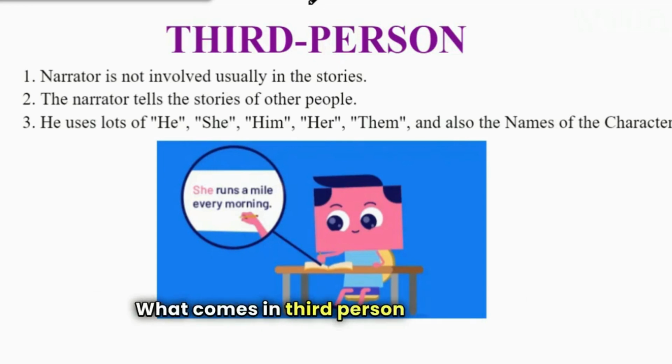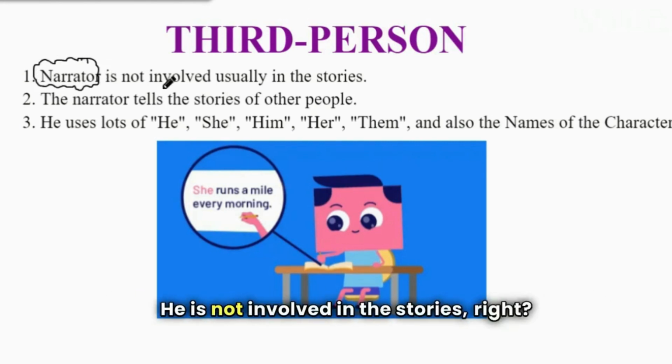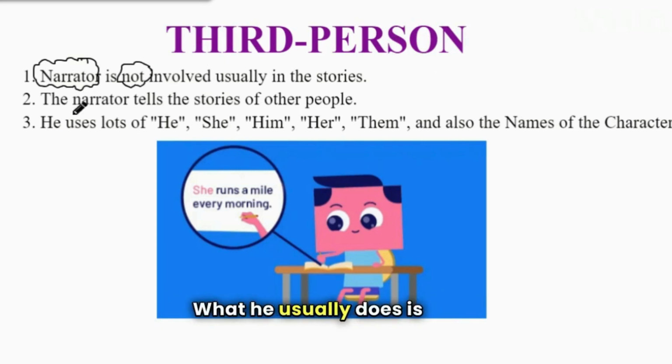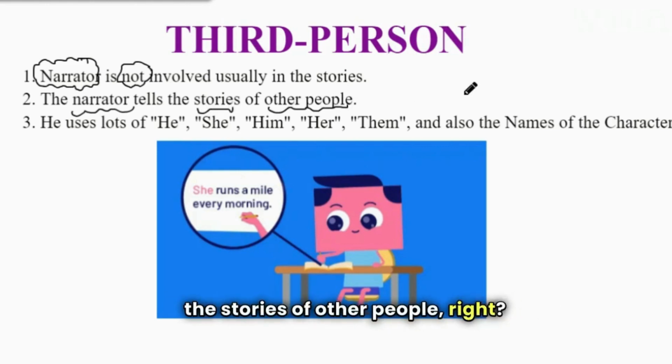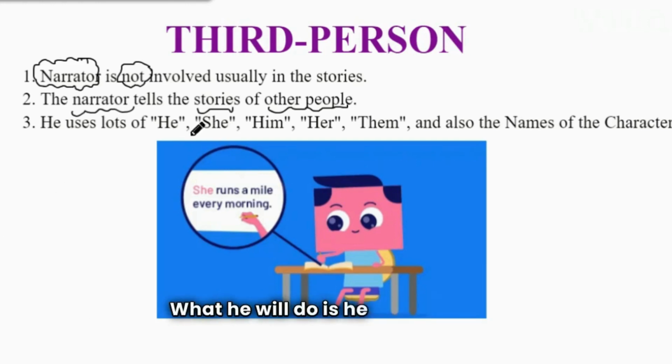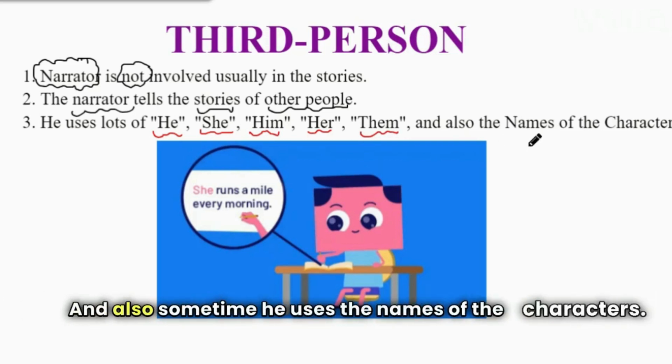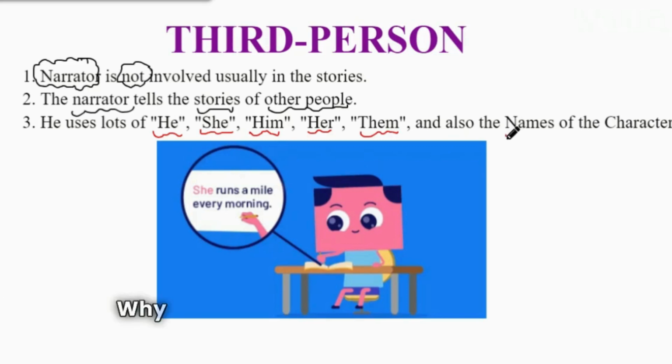Now comes the last one, third person point of view. In third person, the narrator is not involved in the story at all. He usually tells the stories of other people, right? So he will use a lot of he, she, him, her, them, and also sometimes the names of the characters, in order to introduce them the first time.